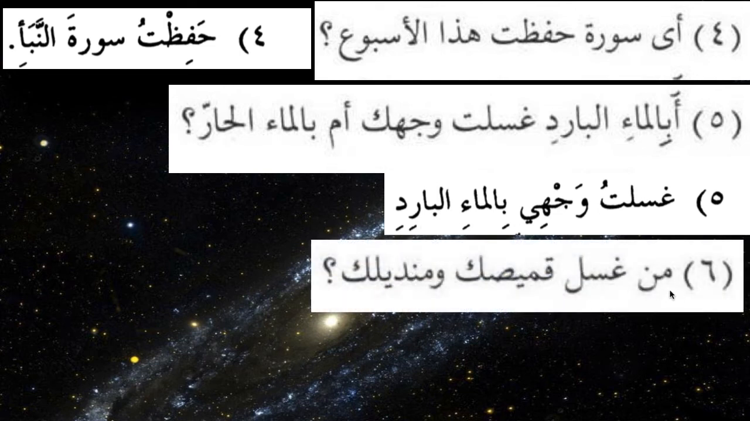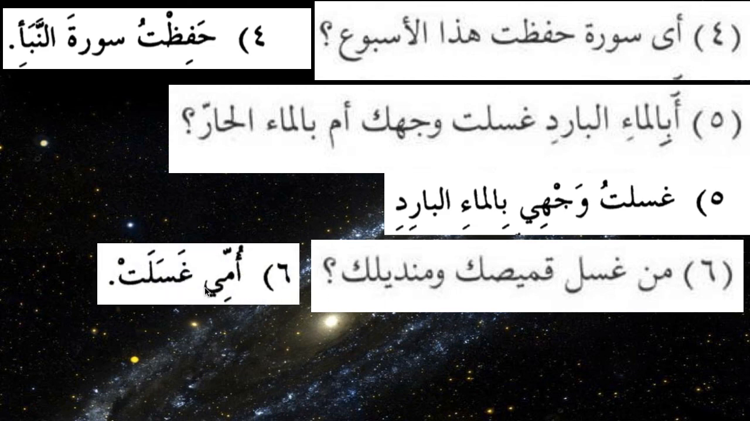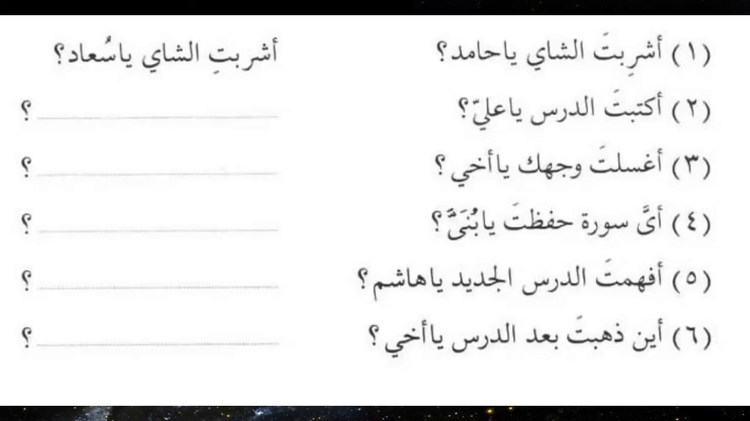So man ghasala, who washed? Qamisuka wa mindiluka, who washed your shirt and your handkerchief. You can say ummi ghasalat. So either you can make it a jumlatul ismiya or jumlatul fa'il, both will be correct. Say ghasalat ummi will be jumlatul fi'liya, with ummi as fa'il, and here ummi ghasalat is jumlatul ismiya, ummi mubtada, and ghasalat will be khabar. So we just need to understand, inshallah.